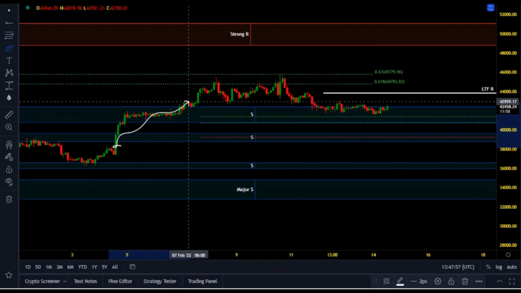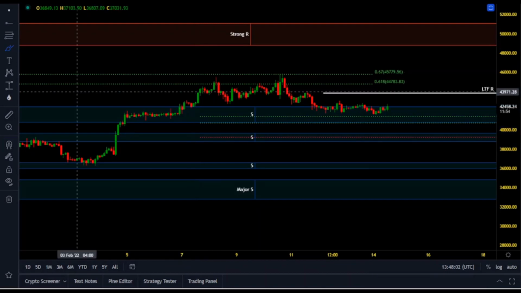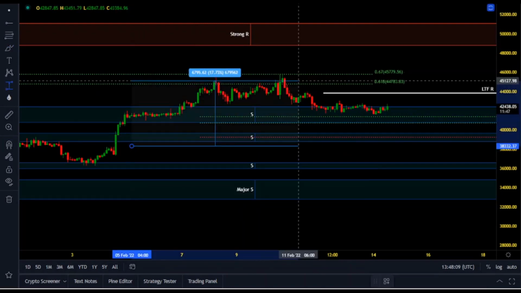as soon as we managed to break $38,500, we went all the way up to the 0.618, the golden pocket. The 2-hour time frame started flashing a bullish signal, and from there, on average, all the way up to this 0.618, it was 16%, 17% profit. And this is spot.